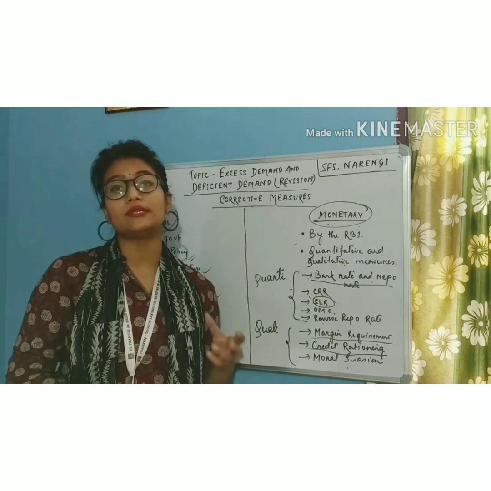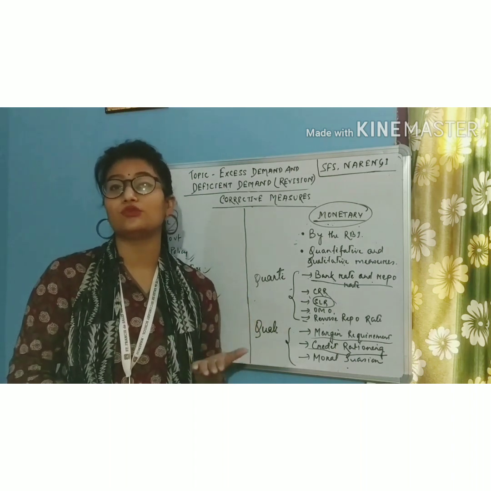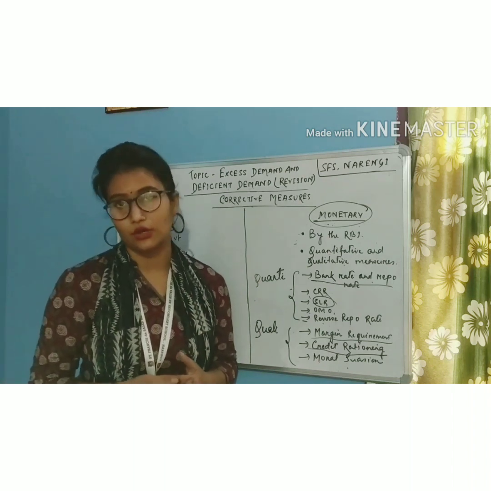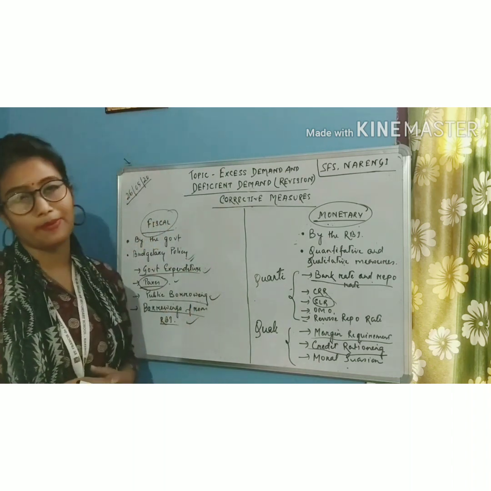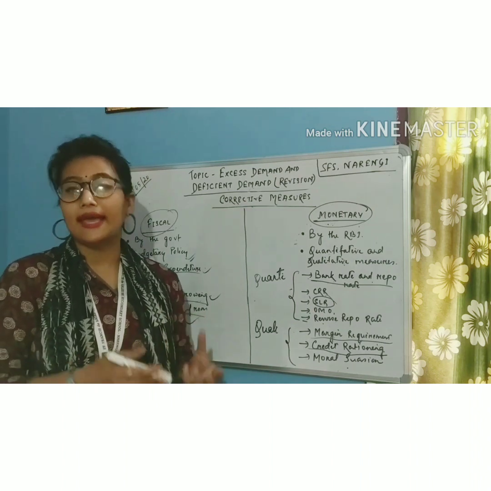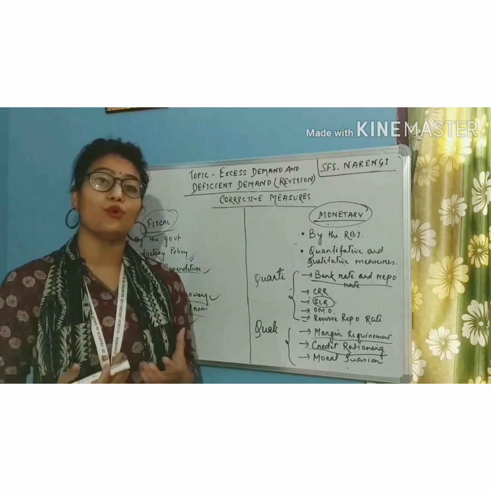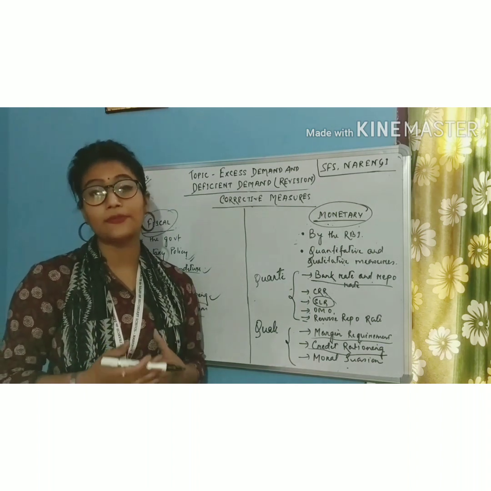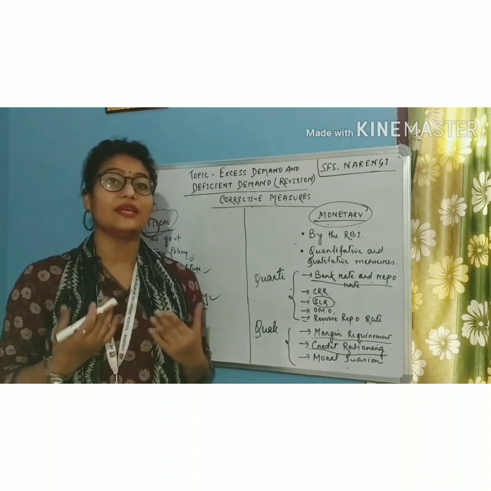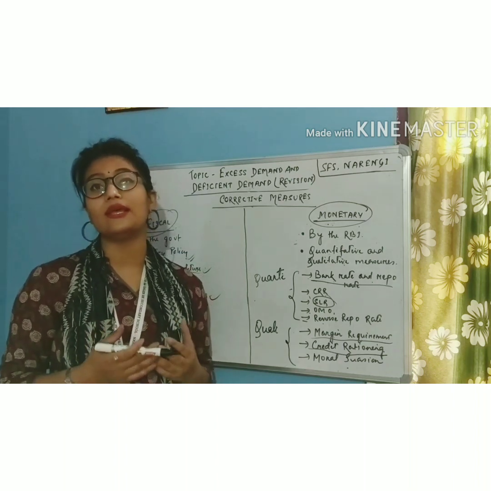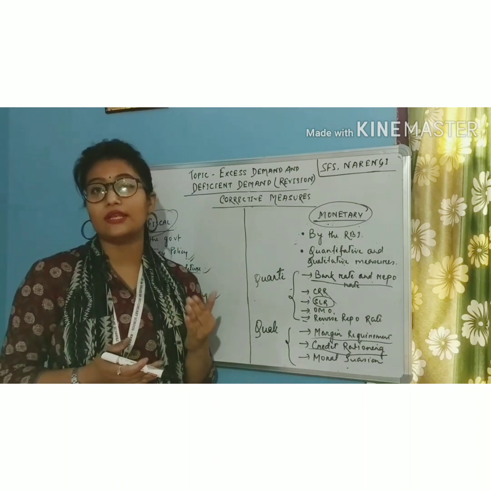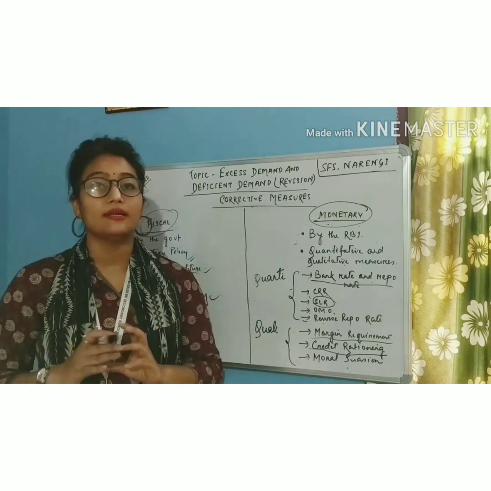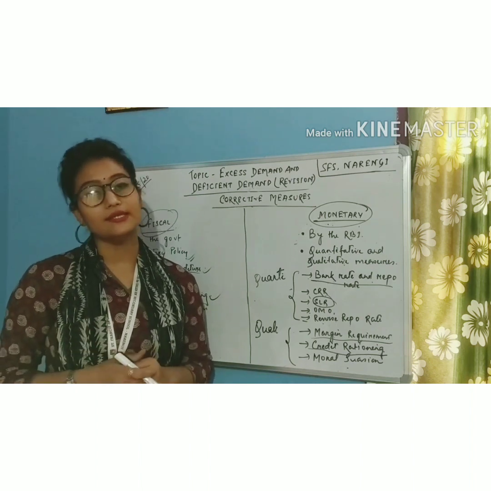On the other hand, students, the taxes will be lowered in the situation of deficient demand to increase the flow of money in the economy. The third one is public borrowing. In case of excess demand, the government will borrow more from the public by selling securities to them, and the government will offer them very attractive rates of interest, so that this will lead to a fall in their demand for goods and services, because now they will invest a greater part of their money in the securities.